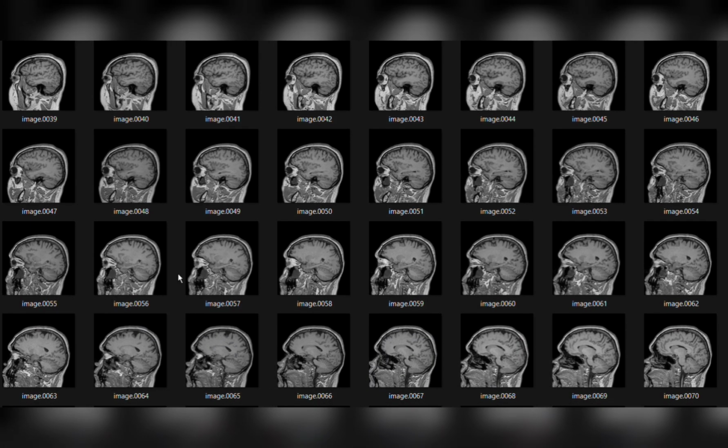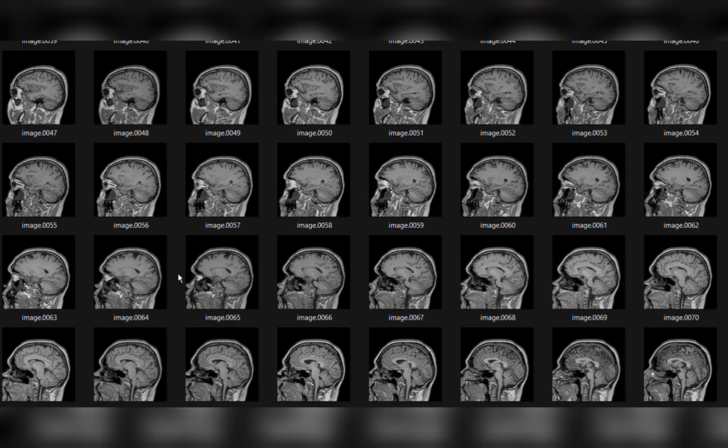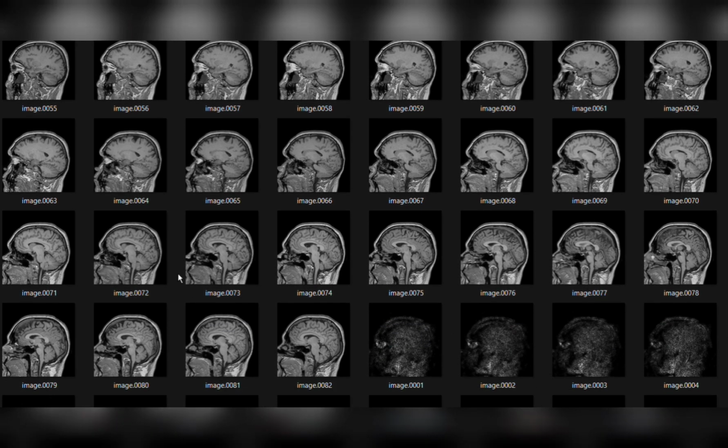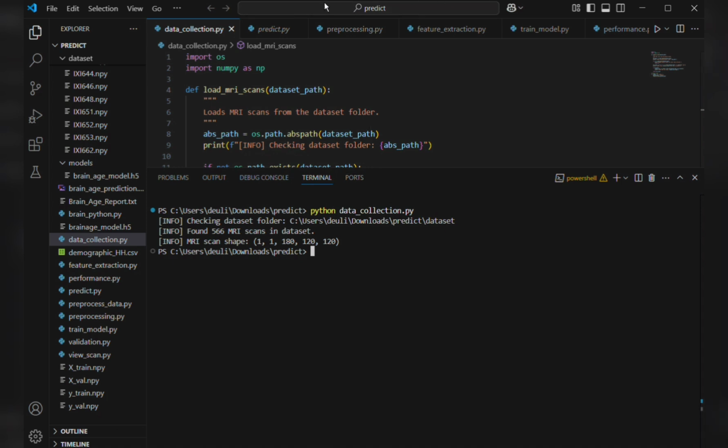For this, we used the IXI dataset, which contains T1 weighted MRI scans of over 500 healthy individuals. These images were already skull stripped and normalized, which means the non-brain elements were removed and pixel values standardized. This ensures our model trains consistently.